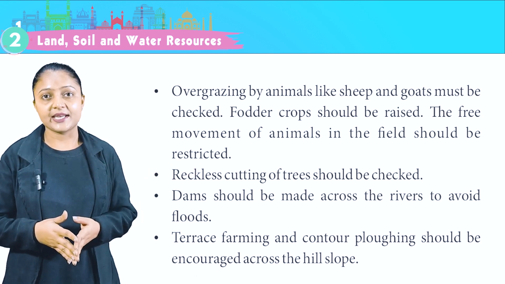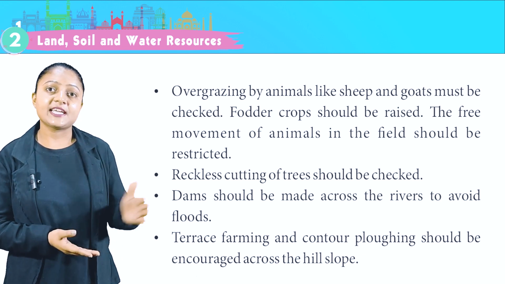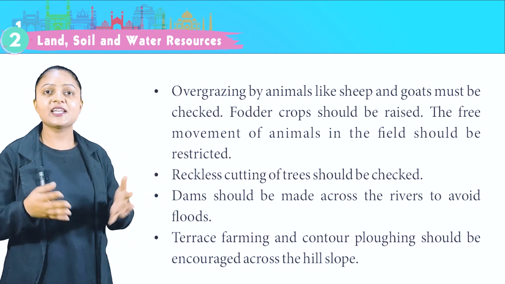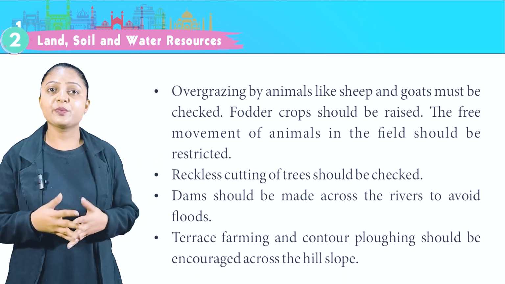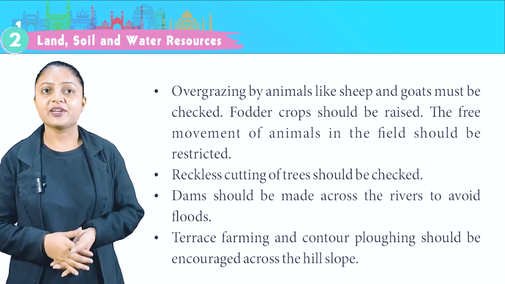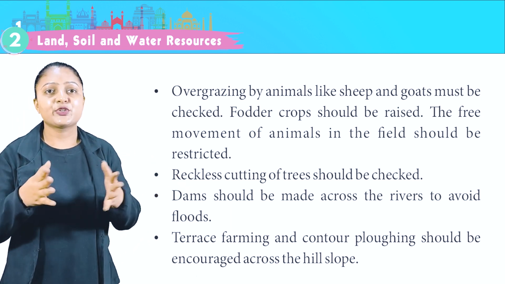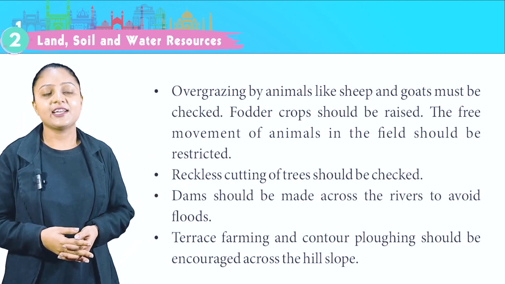Overgrazing by animals like sheep and goats must be checked. Fodder crops should be raised. The free movement of animals in the field should be restricted. Reckless cutting of trees should be checked. Dams should be made across the river to avoid floods. Terrace farming and contour plowing should be encouraged across the hill slope.